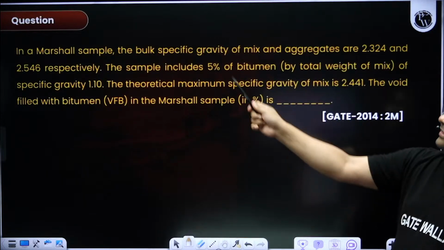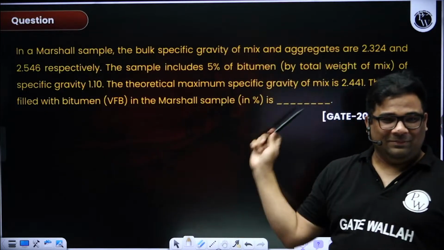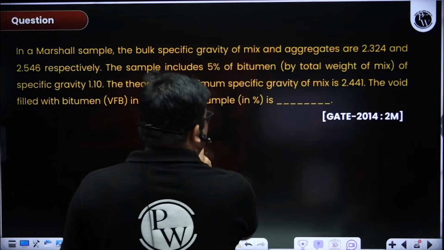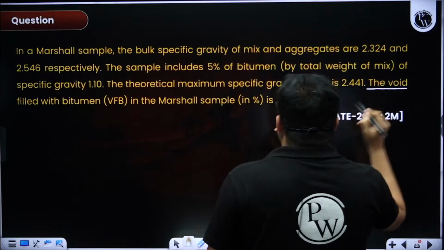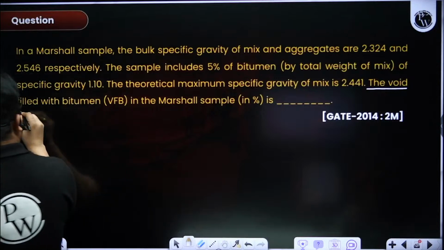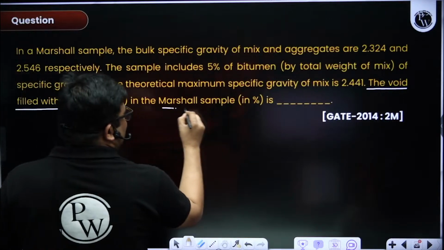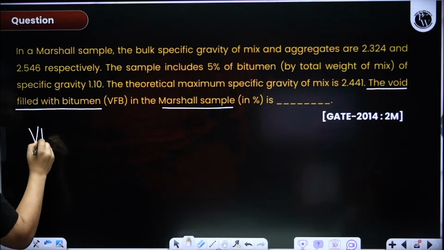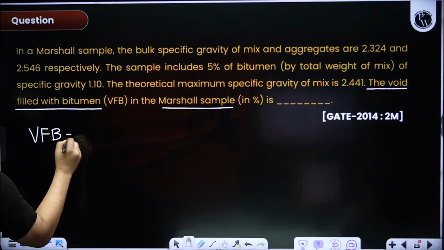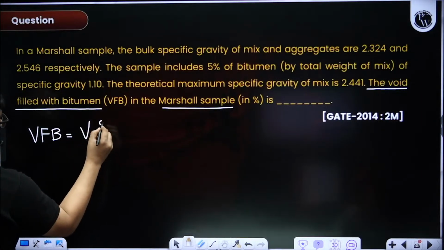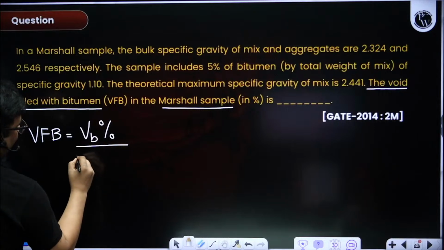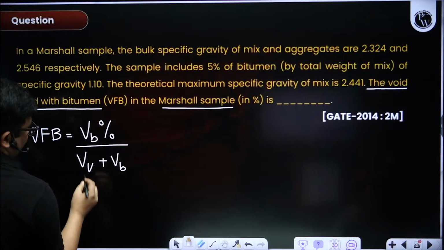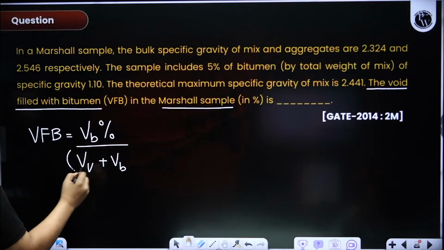Let us do it again in this question. See, again you read this question. So many things are given, right? So I directly go to the end. The voids filled with bitumen in the Marshall mix. So I have to find out VFB. VFB formula is what? VB percentage by VMA. VMA is what? VB plus your air voids and bitumen voids.